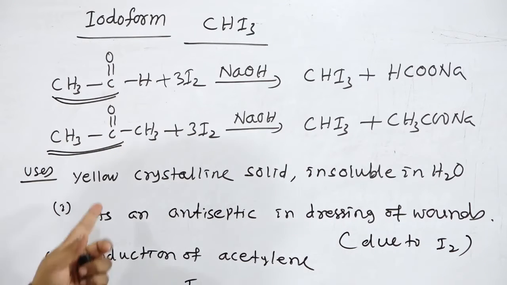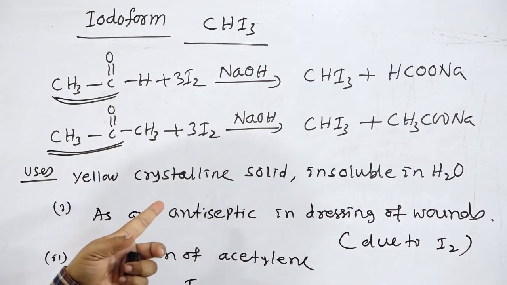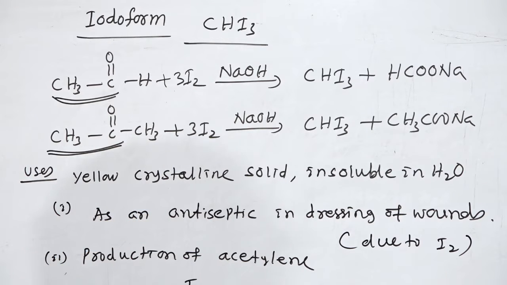This is a yellow crystalline solid that is insoluble in water, but soluble in organic solvents like CCl4, ether, alcohol, etc. So, it can be used as an antiseptic in dressing of wounds.